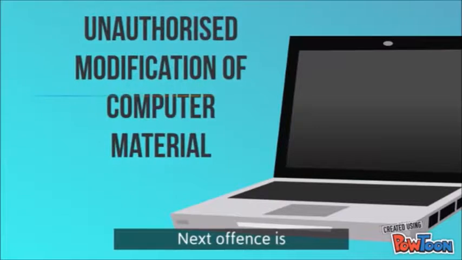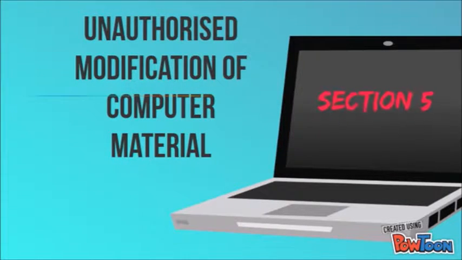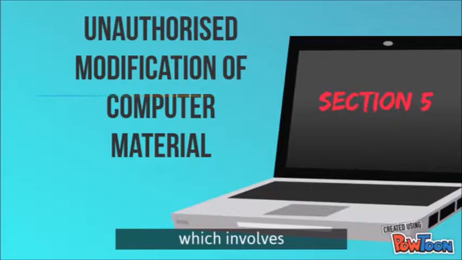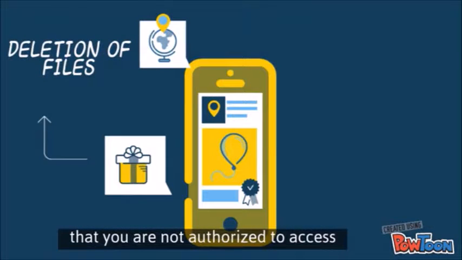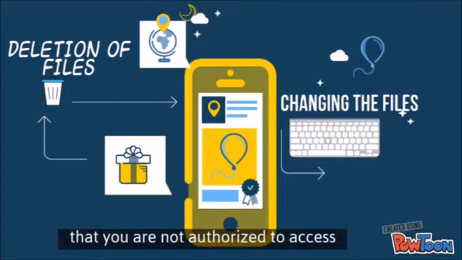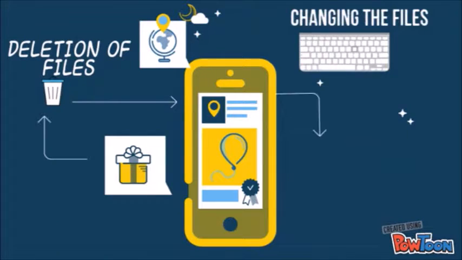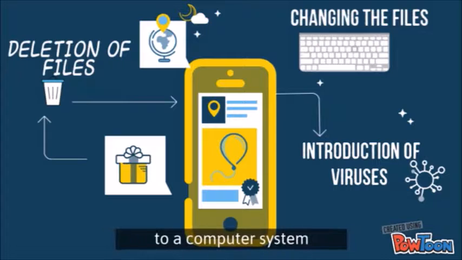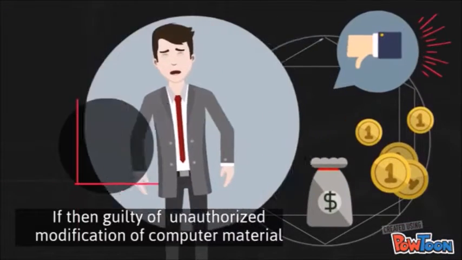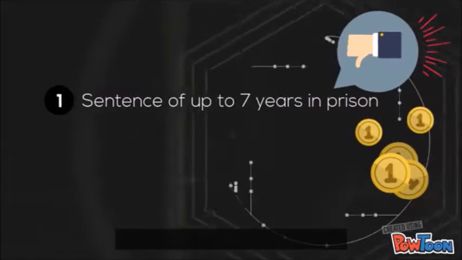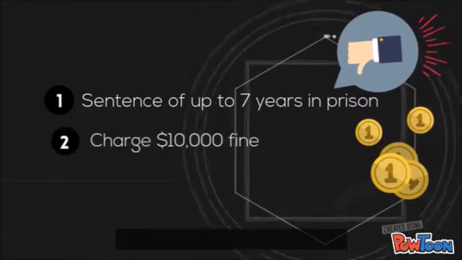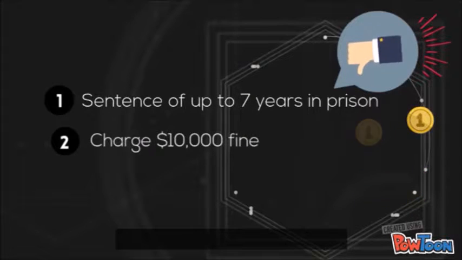The next offense is unauthorized modification of computer material, which involves deletion of files that you are not authorized to access, changing files that you are not authorized to access, and introduction of viruses to a computer system. If found guilty of unauthorized modification of computer material, there's a potential sentence of up to 7 years in prison or a $10,000 fine, or both.